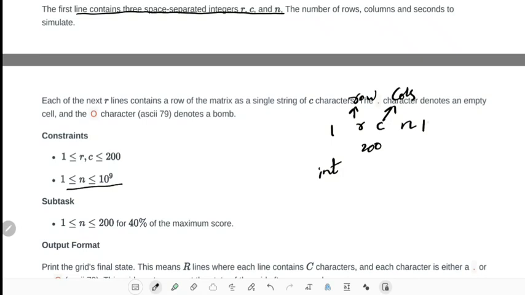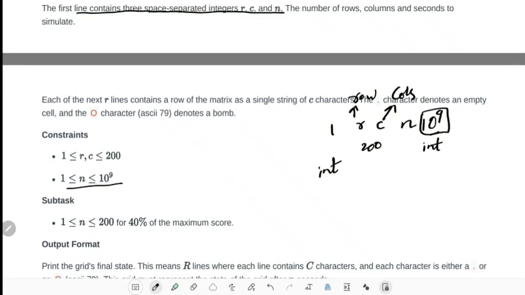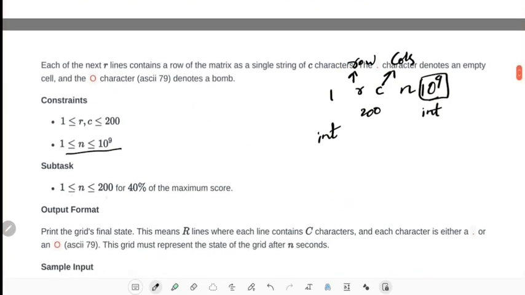And N is up to 10 to the power 9, so this also we can take as int. So there won't be any problem. And 1 less than or equal to n less than or equal to 200 is for 40% of maximum score. Okay, this is not needed.